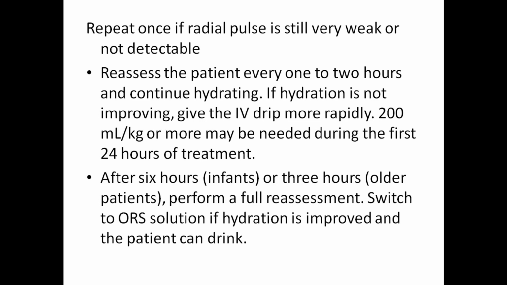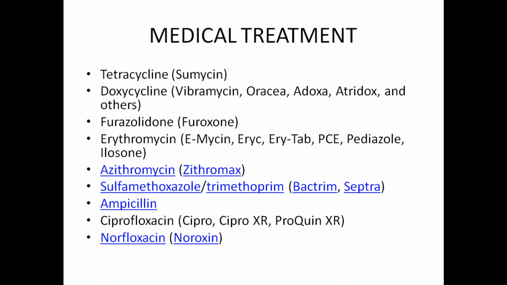If hydration is not improving, then you should give the IV drip more rapidly, 200 ml per kg in the first 24 hours, and after 6 hours you should again start the reassessment and ORS solution. So already I have told you about ORS therapy and IV therapy.